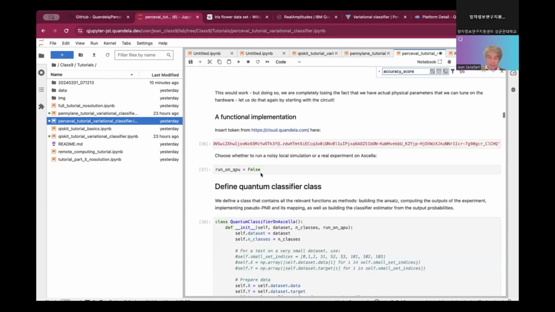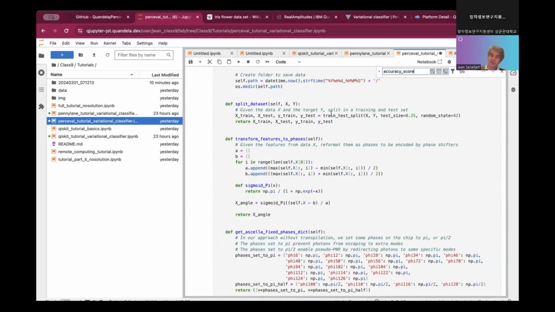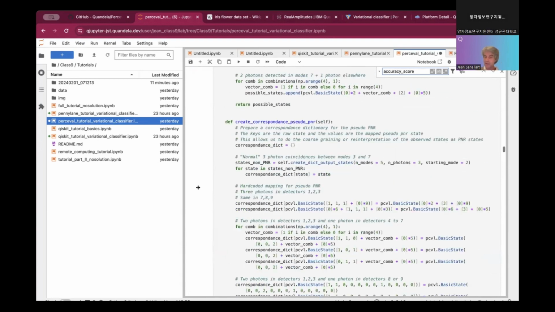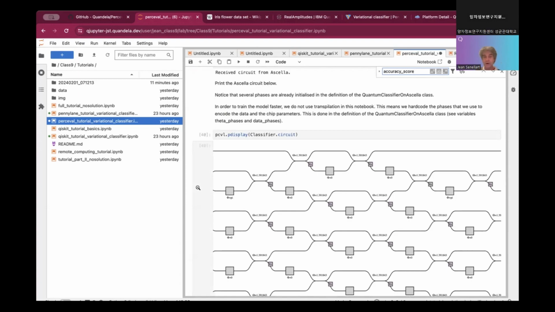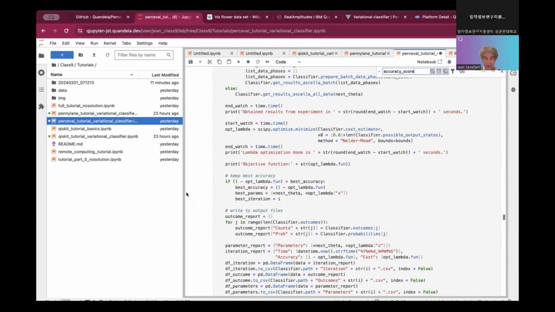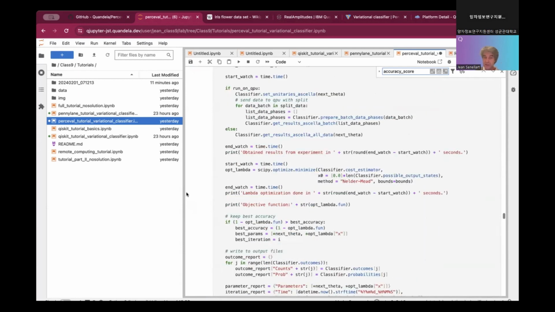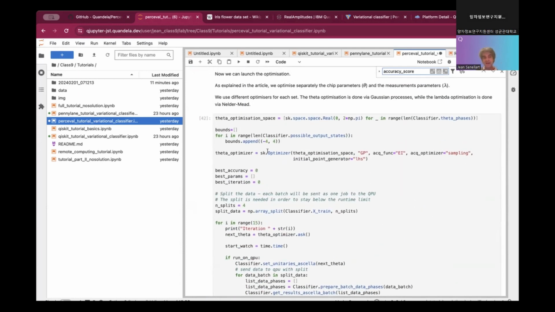Okay, so we see the different functions that we saw in Qiskit. We see how to map the feature. We see the ansatz. The big difference here is the ansatz has been set manually. The feature mapping has been done manually on the circuit. We see that the objective function is just the accuracy, while for PennyLane it was the square loss. So it's totally up to you when you define this. They're using an optimizer that is a scikit-learn optimizer. I don't know exactly the details of this optimizer, which is GP. It's one of the optimizers you can find.